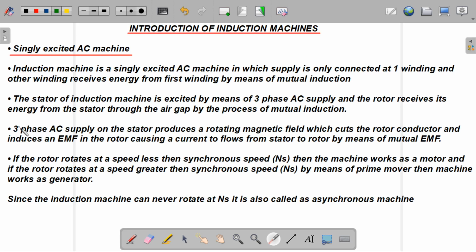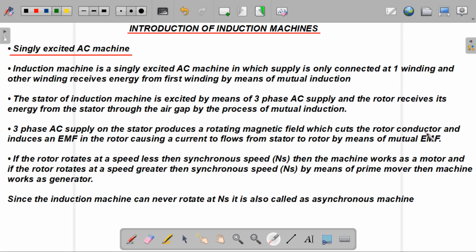Now the next point: the three-phase AC supply on the stator produces a rotating magnetic field, which cuts the rotor conductors and induces an EMF in the rotor, causing a current to flow from stator to rotor by means of mutual electromagnetic force. Here EMF is the abbreviation of electromotive force.